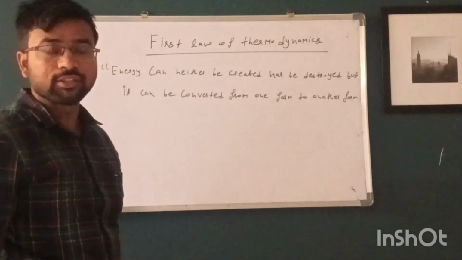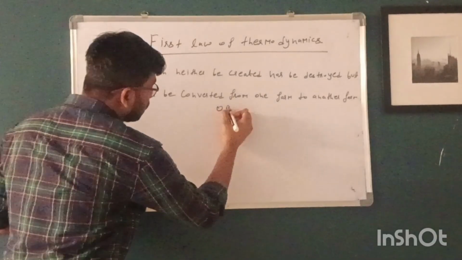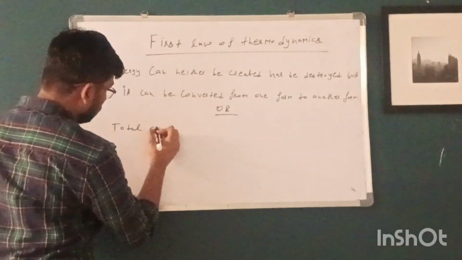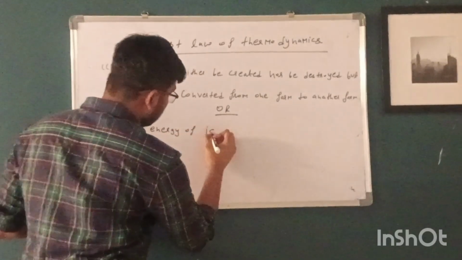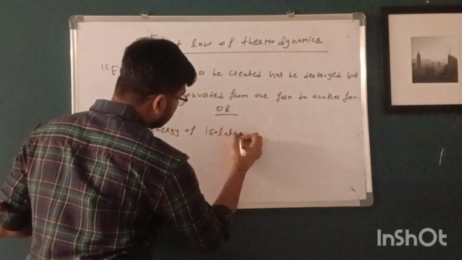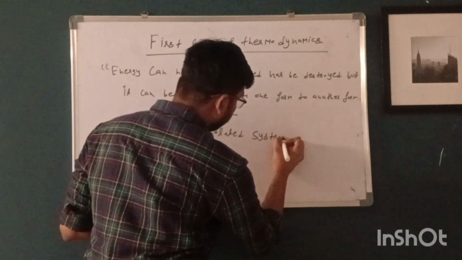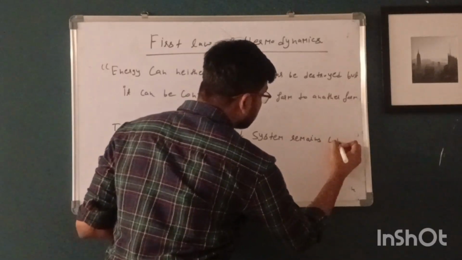This is also called the law of conservation of energy, or we can say that the total energy of an isolated system remains constant.